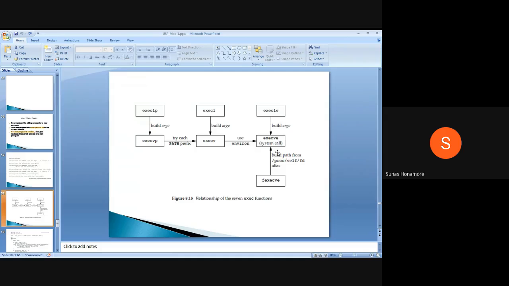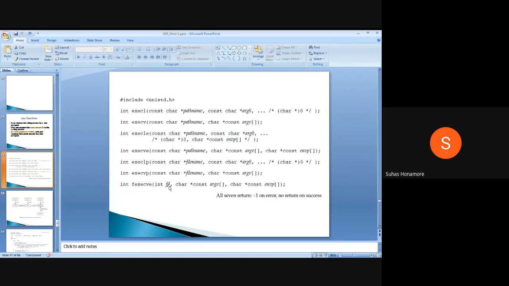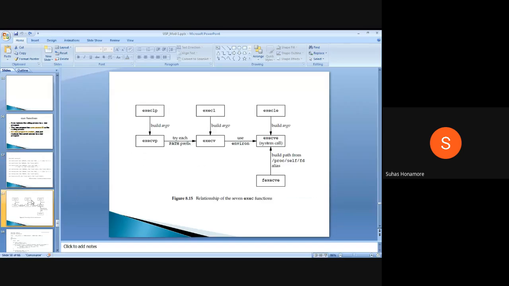And the seventh one has a file handler and parameters. Here we have the file name, the complete path name. From the file handler, there is always a table, which has the file handler ID corresponding to whichever file it is. So it looks in that table.